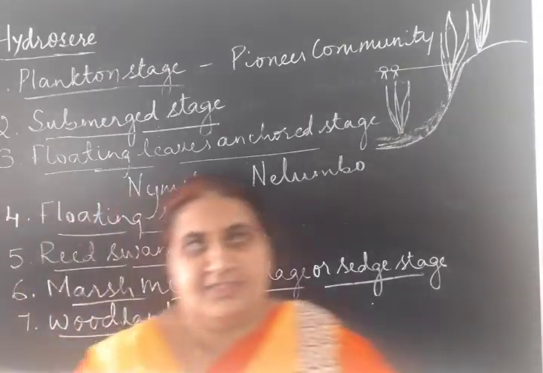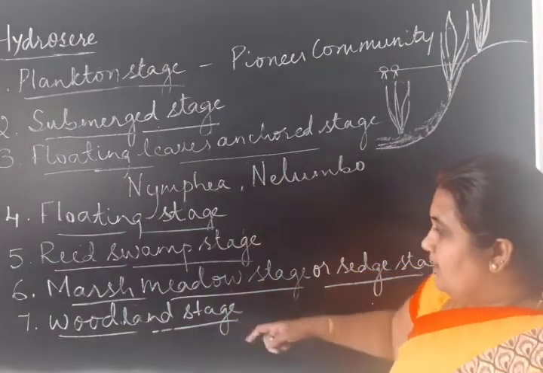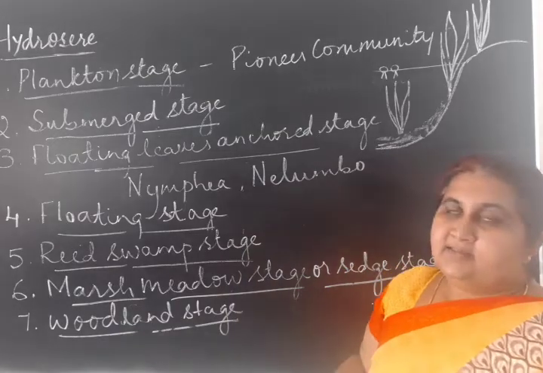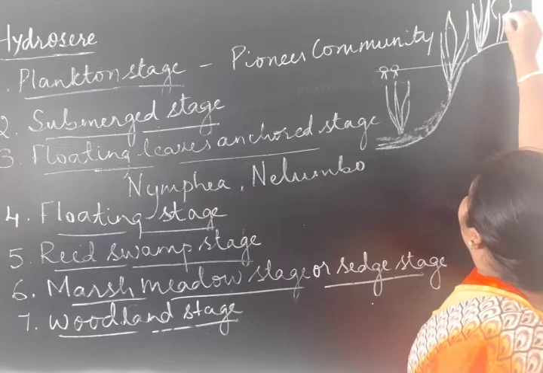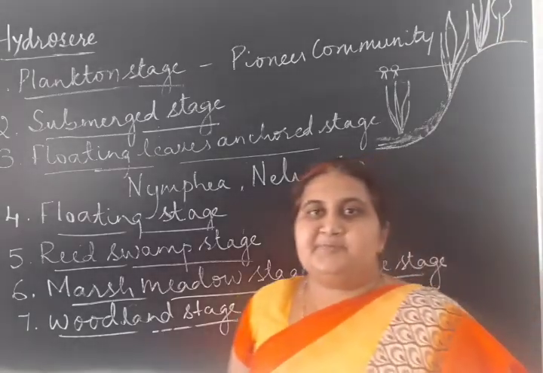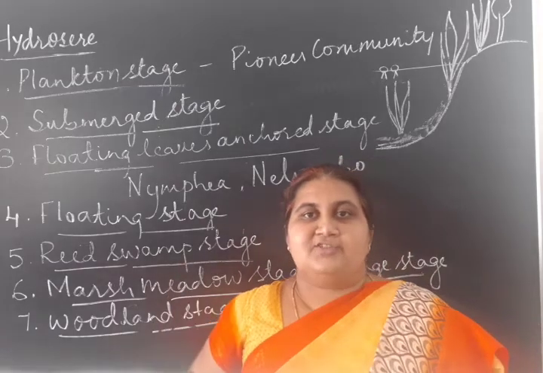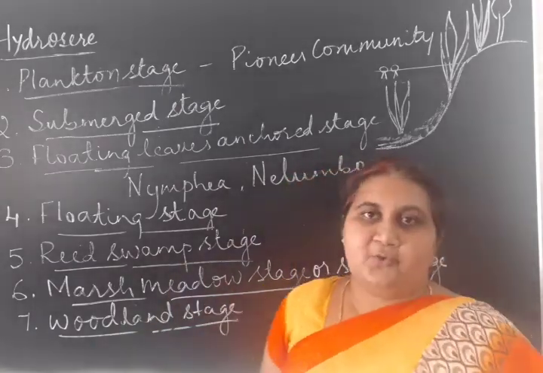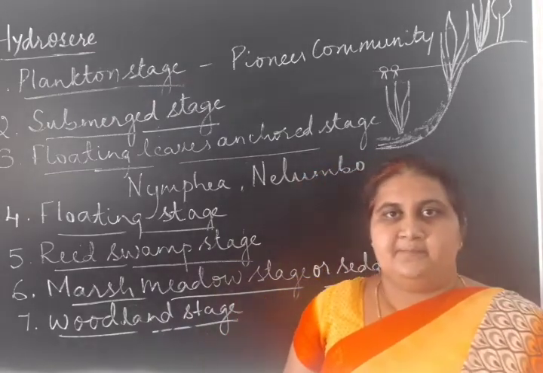Woodland stage. The next is the woodland stage. By this stage, we could find small trees and herbs growing. They also undergo transpiration.